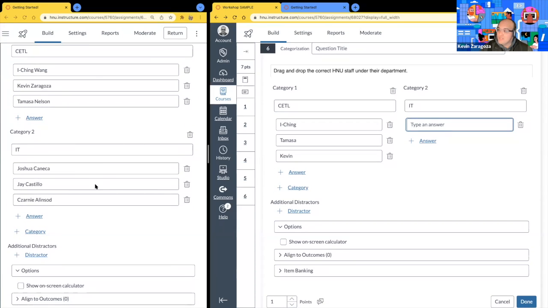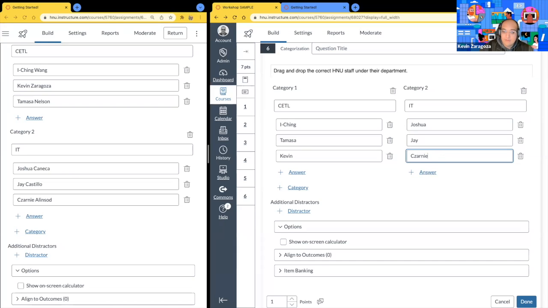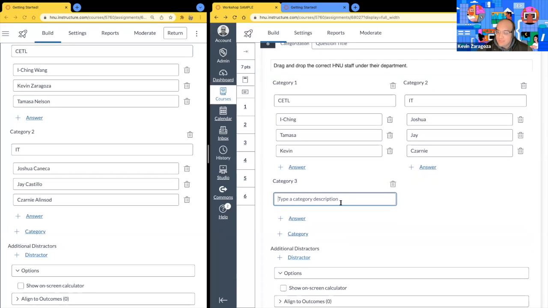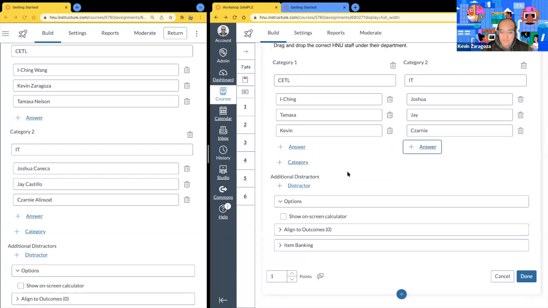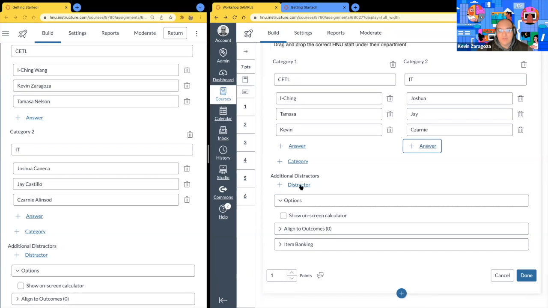Notice how it is web responsive. It's very nice. So you could even build this out on your mobile phone. This is what it's going to look like as we minimize the window. Pretty neat. We have Joshua. We have Jay. And Zarni, just like so. If we would like to add additional categories, so more than 2, we can go ahead and do so just by adding that plus. So we can make it a pretty interactive quiz. We can always add those distractors as well, and we'll have additional options. Our option here is to show an on-screen calculator, and that's it.